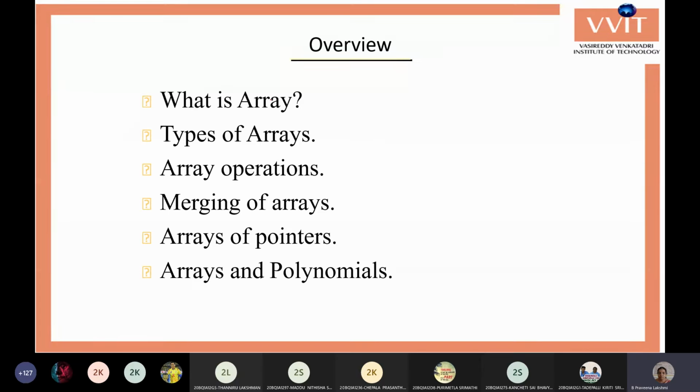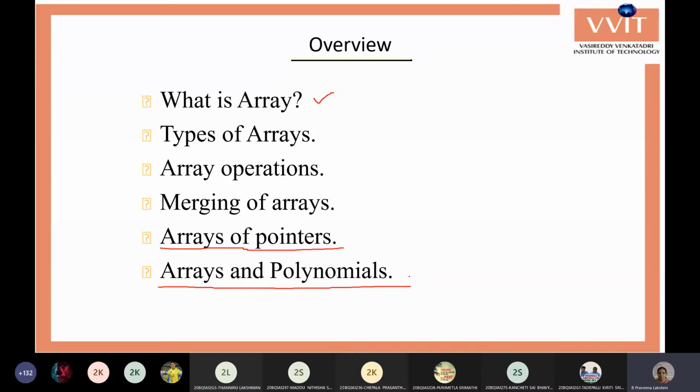Within this, we'll go through what is meant by an array, what the different types of arrays are, and what the different operations on arrays are. As one of the operations, there is merging of arrays and array of pointers. We cannot consider this today for the arrays topic, because we need to know pointers also. So we'll discuss this within the pointers concept. All these will be covered in this third unit.